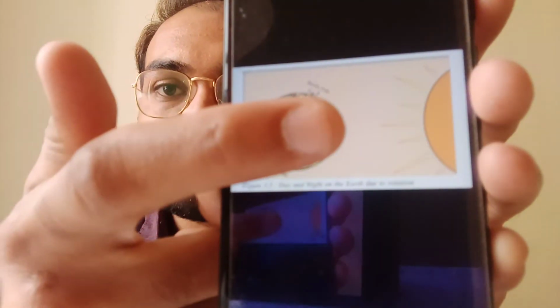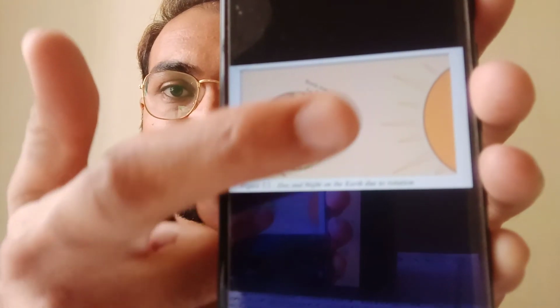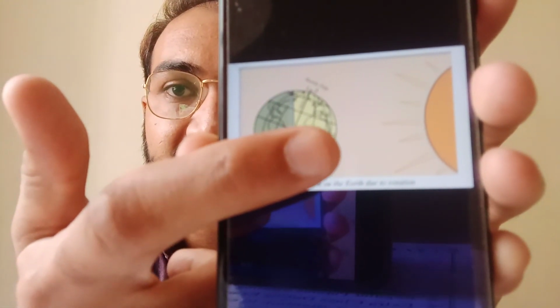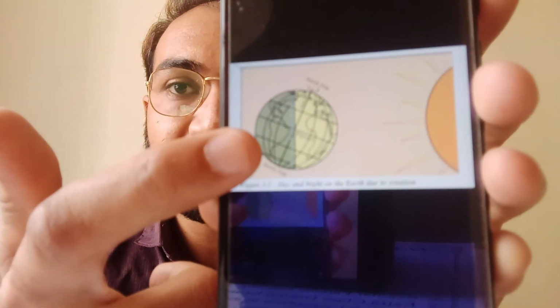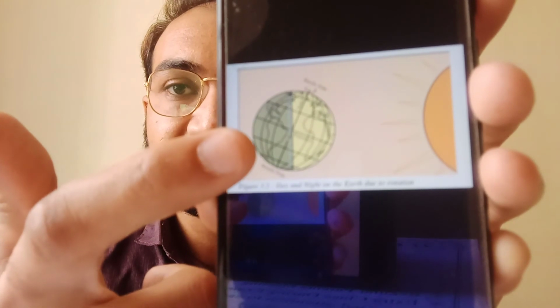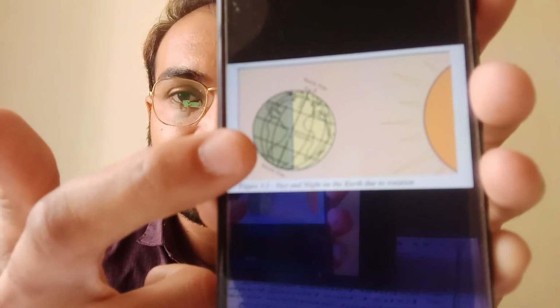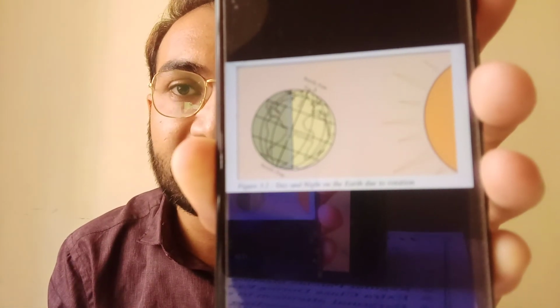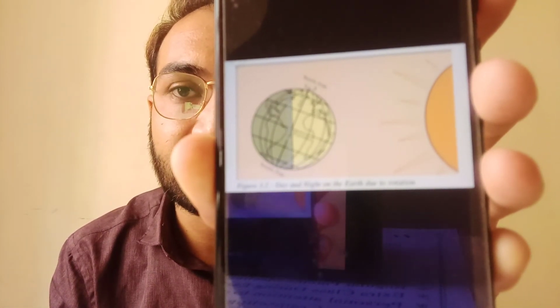This part of the earth that receives the rays of the sun has day, while the remaining back part, facing away, experiences night. Clear, all of you students? This is the way days and nights occur.